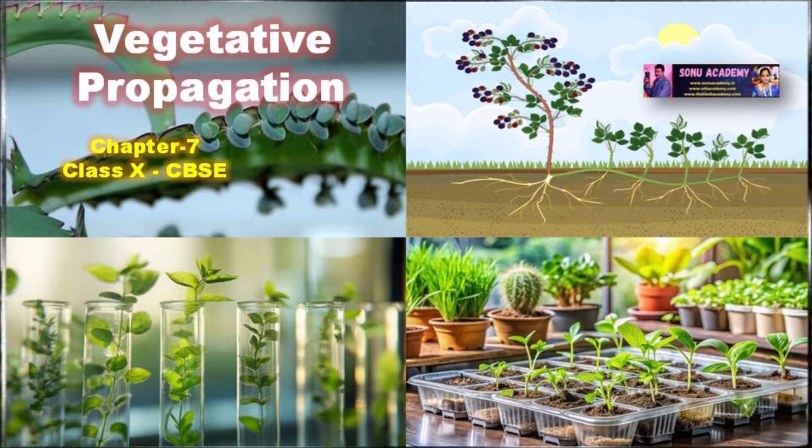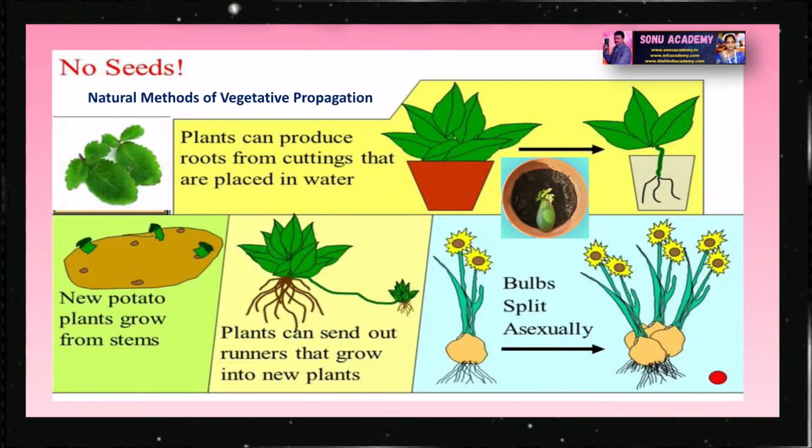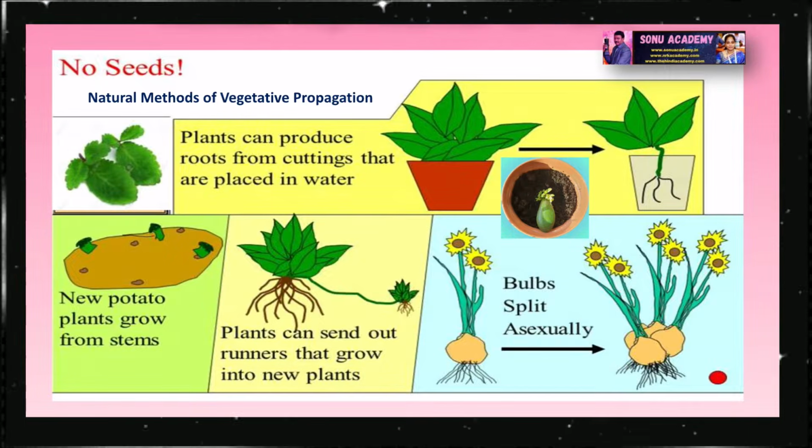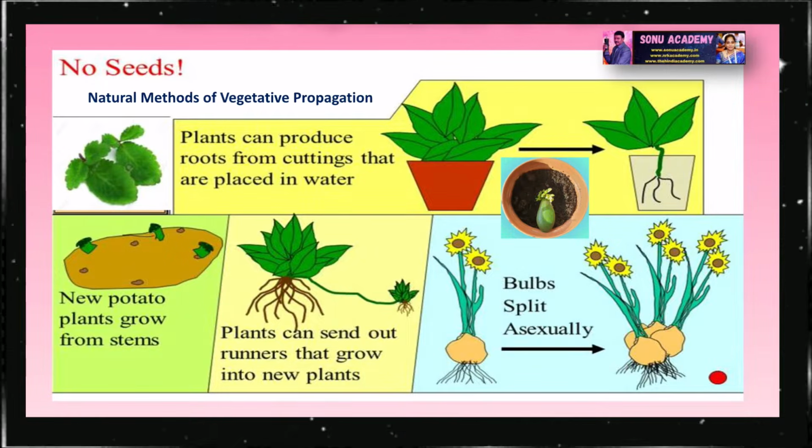Good morning dear students. Today we are going to discuss reproduction in organisms from Chapter 7, CBSE syllabus, class 10. Children, let us discuss another type of asexual reproduction which is called vegetative propagation.